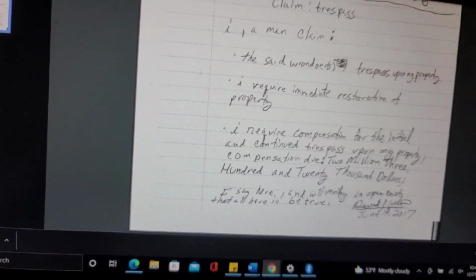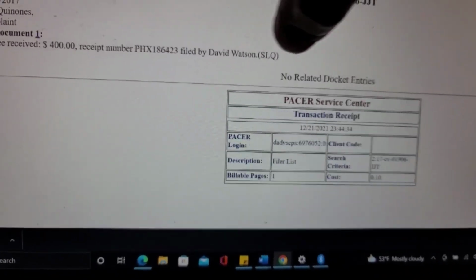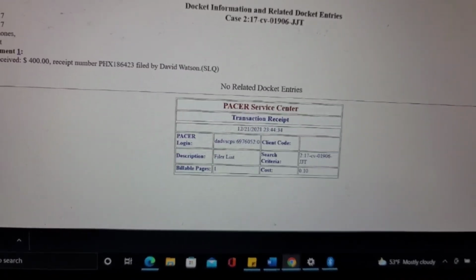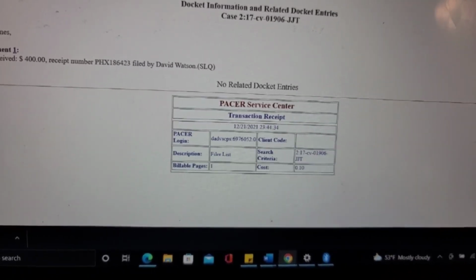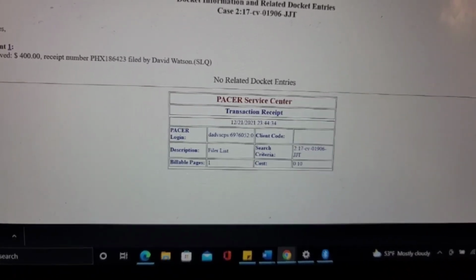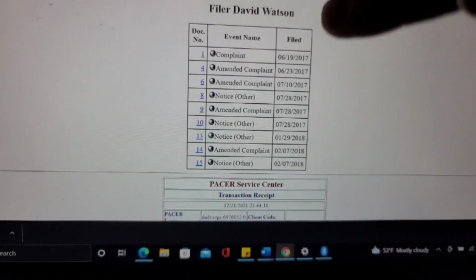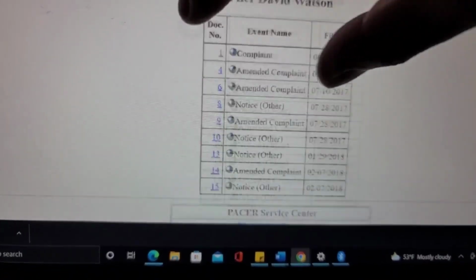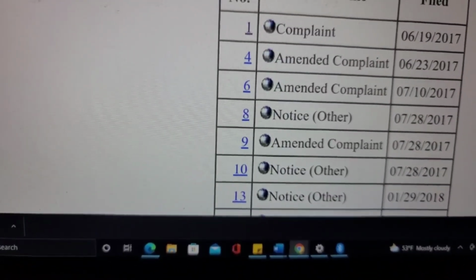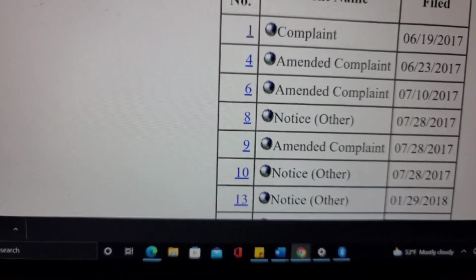Okay, all right. So enough of that one. Well, you know what? Let's go down. Okay, that's all that is. Let's go back. I went back. So that's the first document. Okay, so let's go back. Let's see one more time. Okay, so now let's go to number 4. The amended complaint. So let's click on 4.